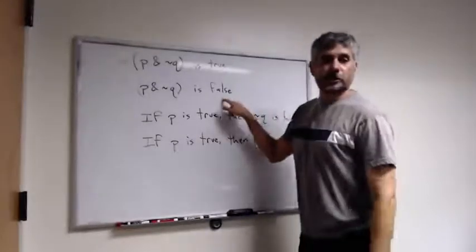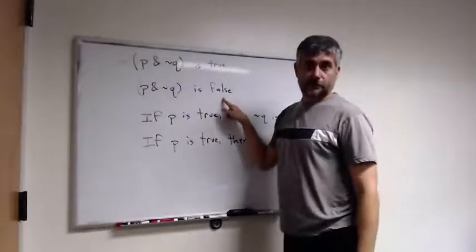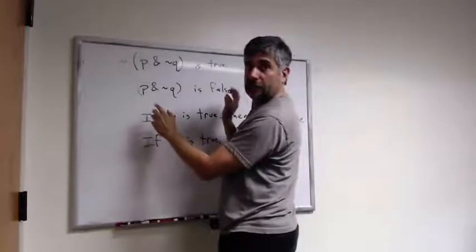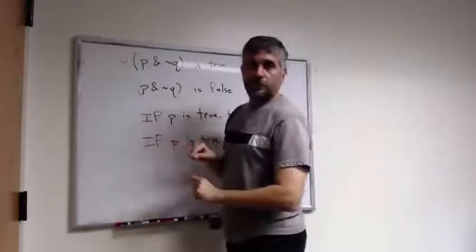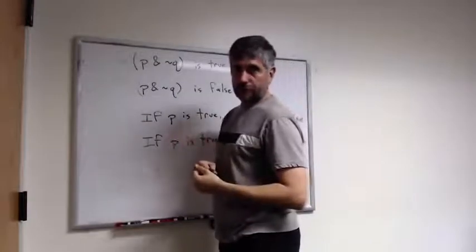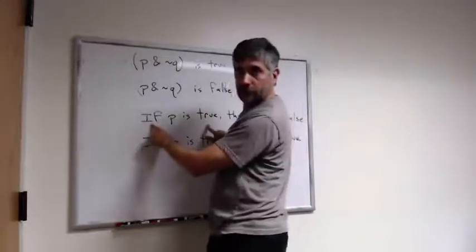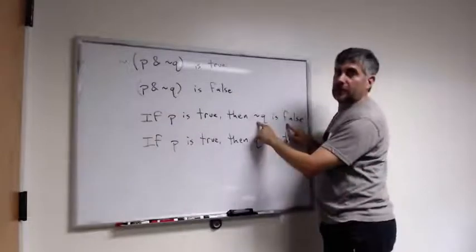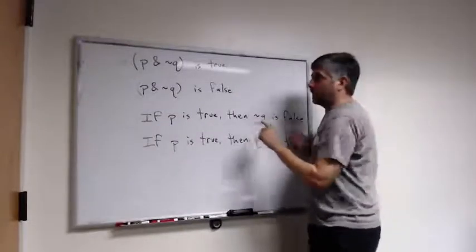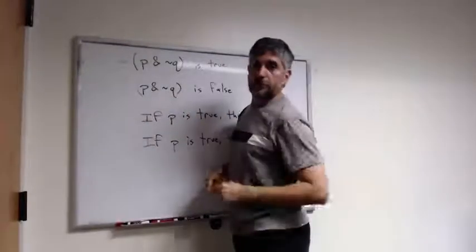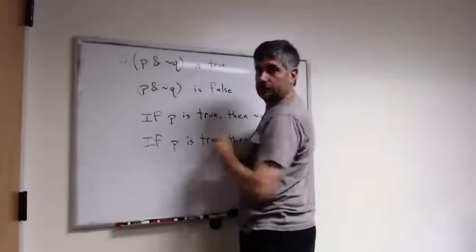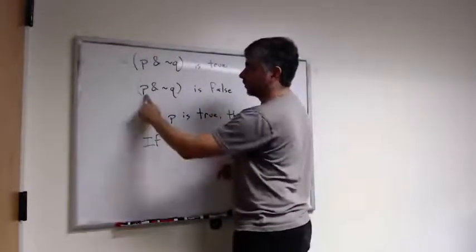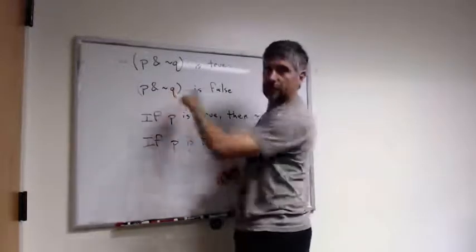Now, if that proposition is false, then what does that tell us? Well, it tells us that P and not Q cannot both be true. So if P is true, then not Q has got to be false. Right? If P and not Q were both true, then this conjunction would be true, not false. So if P is true, then not Q has got to be false.